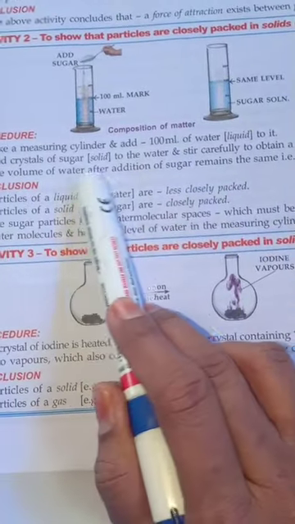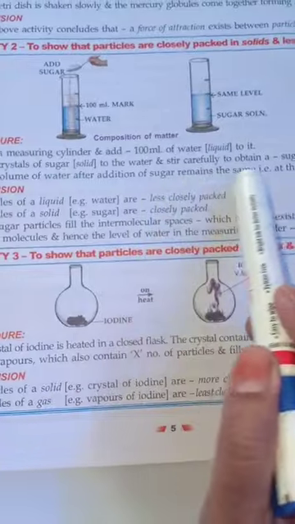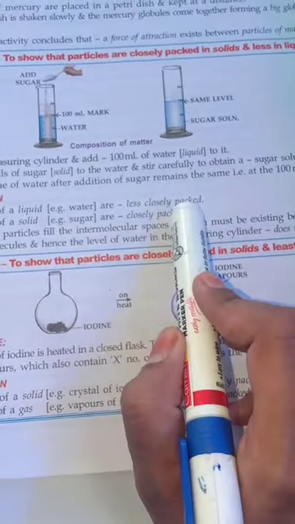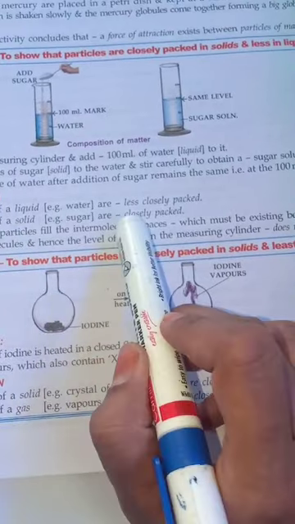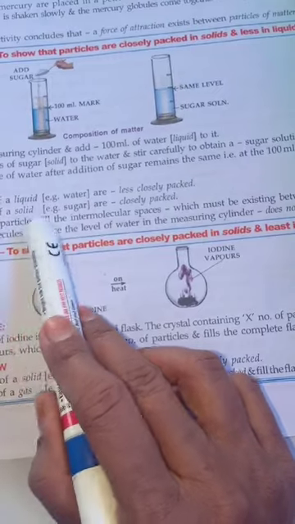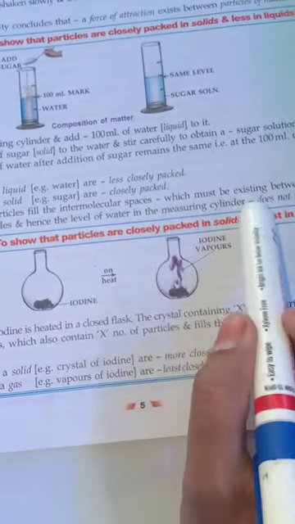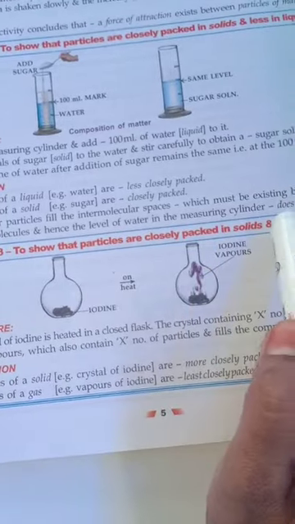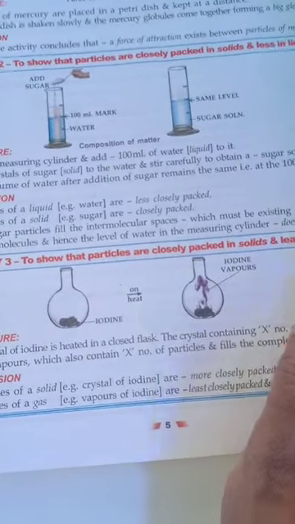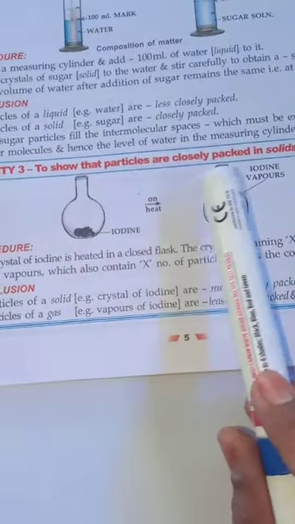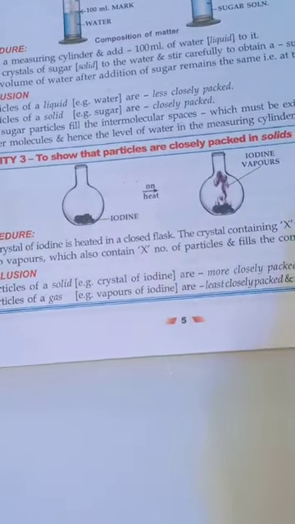After that, the volume of the water after addition of the sugar remains the same, which shows that the particles of liquid, being less closely packed, and solids, being highly closely packed, adjust among themselves, and the sugar particles fill the intermolecular spaces existing between the water molecules, and that is the reason why the water level does not rise.